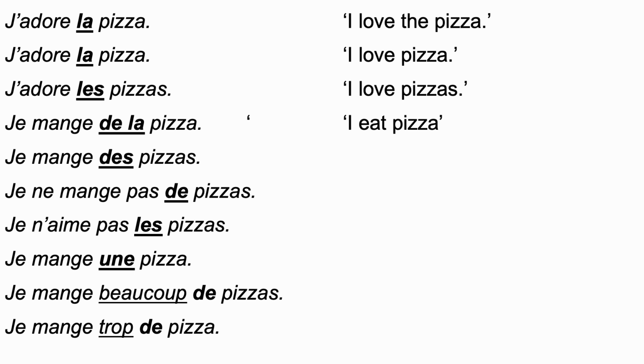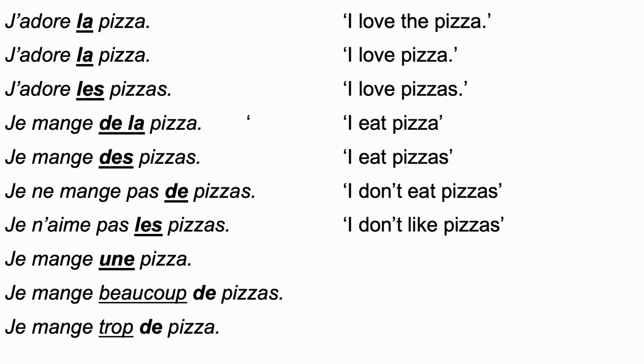Je mange des pizzas. I don't eat pizzas. So here you have the de after negation. Je n'aime pas les pizzas. I don't like pizzas. So notice that for le, la, les after negation, it doesn't change, because when you say I don't like pizzas, it's as if you were saying I hate pizza. So it's still a verb of likes or dislikes, and you still apply the rules of using le, la, les after a verb of likes and dislikes.